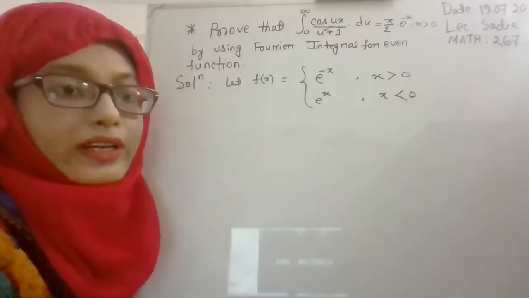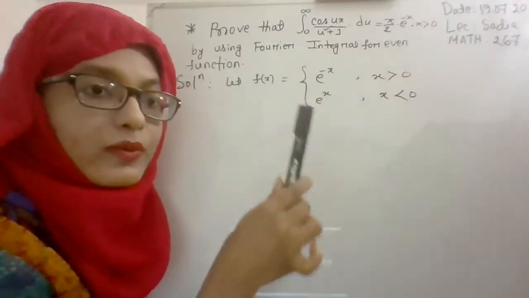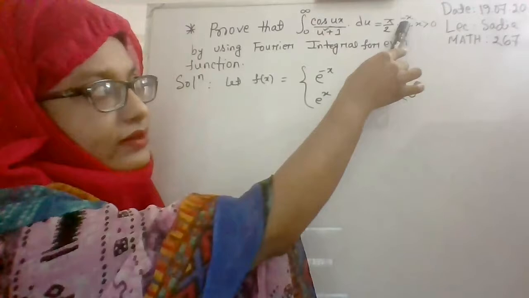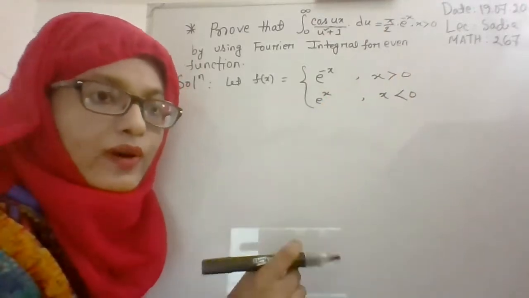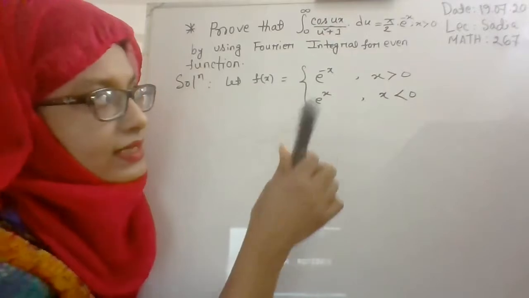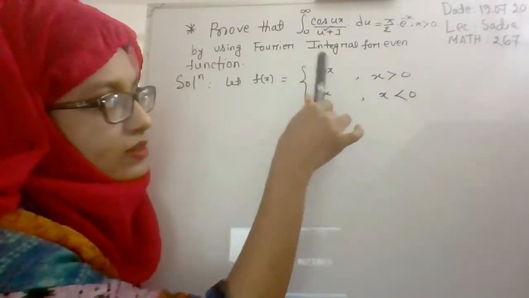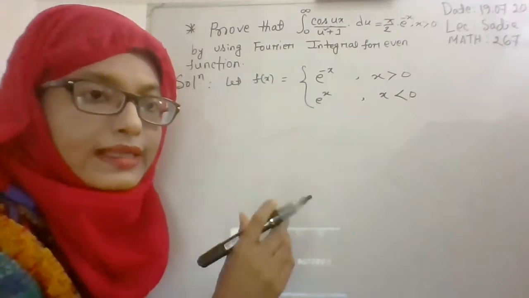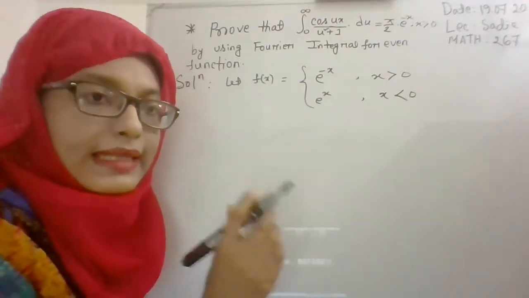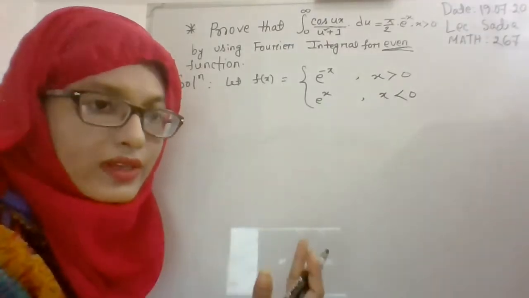Here, in our required proof, you have to prove this improper integral is equal to pi by 2 e to the power minus x, where x is greater than 0. From the right part, you have to gain your function. It is given that e to the power minus x, x greater than 0. But if you consider only f of x equal to e to the power minus x, then it is not possible to prove it is an even function. That's why you have to consider a piecewise function.